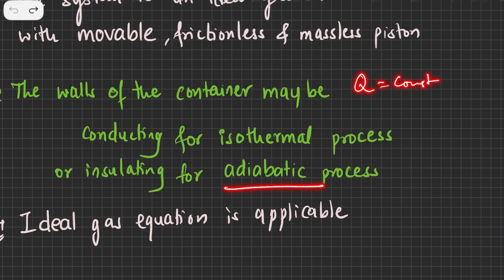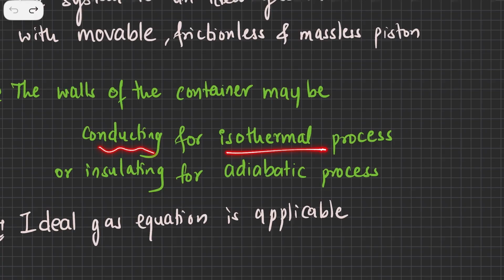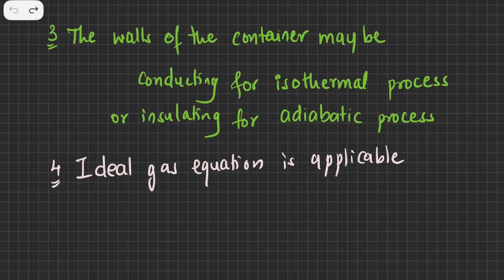So in an adiabatic process, heat is kept constant, and in an isothermal process, temperature is kept constant. The walls of the container are conducting in an isothermal process and insulating in an adiabatic process. This is the assumption.